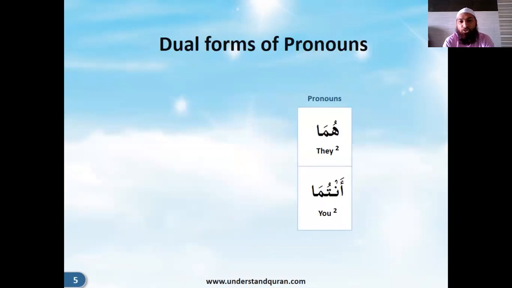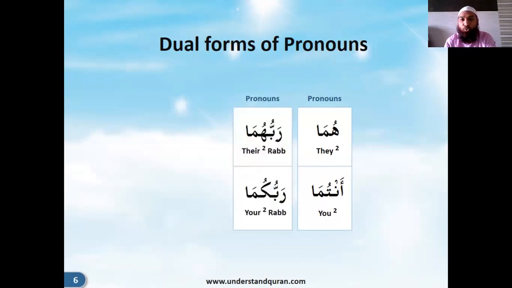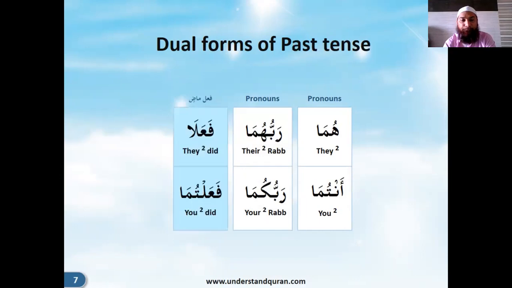We had seen for the pronouns, hum became huma, we just added one alif. Hum became huma, and antum became antuma for the dual. You two, both of you and both of them. When it is attached to the nouns, then rabbuhum becomes rabbuhuma, and an alif is added. Rabbukum becomes rabbukuma. So instead of the sukun there, an alif is added.